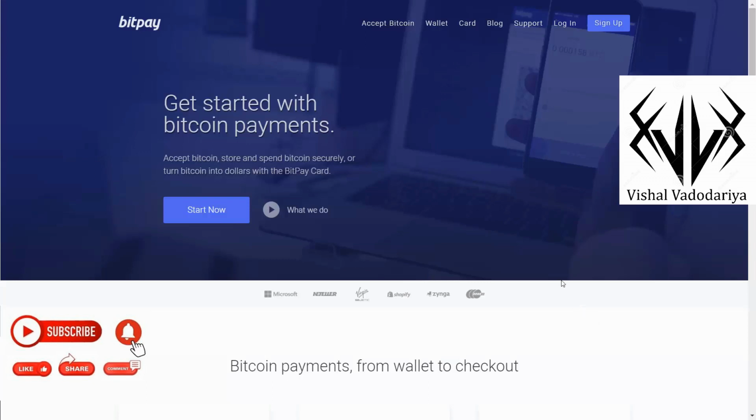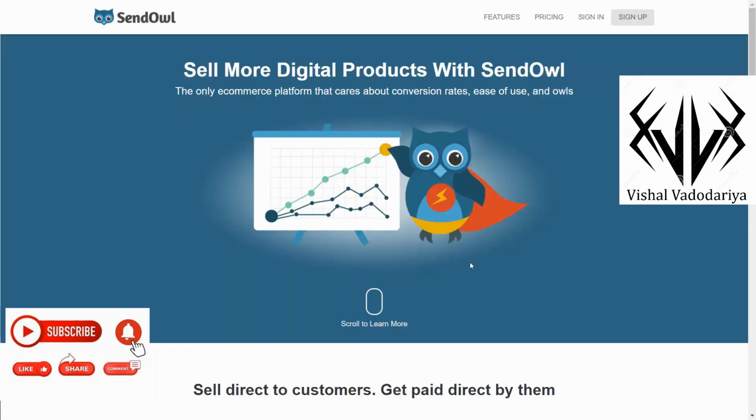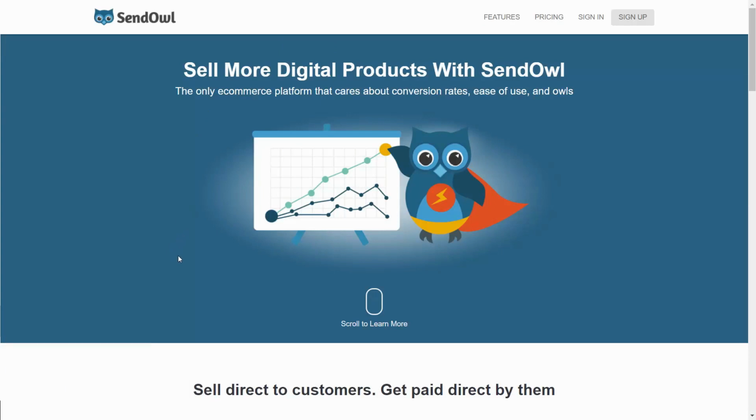the sites that we will be exploring in this course. In fact, we will be looking at BitPay as our merchant in order to take Bitcoin. We'll also look briefly at marketplaces where you can sell items and take Bitcoin in exchange. We'll spend most of our time on the SendOwl network, where you can sell your digital products on this network. You can recruit affiliates as well as build your list. And most importantly, you can take Bitcoin.